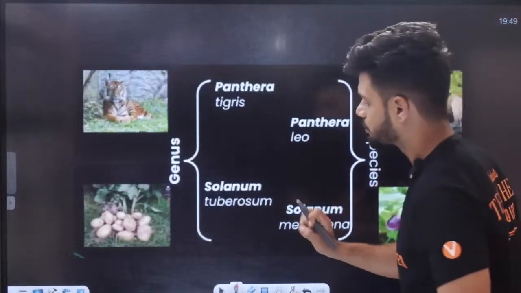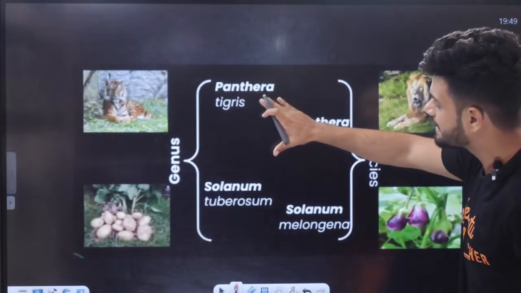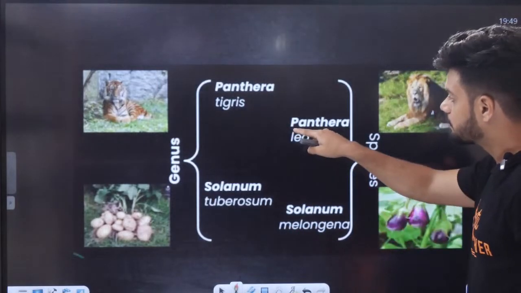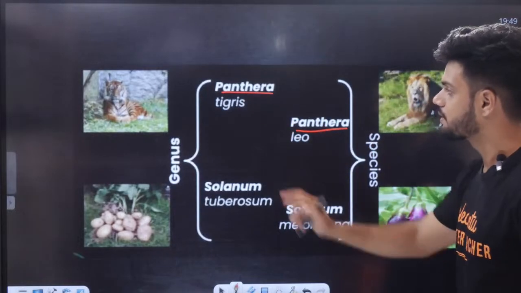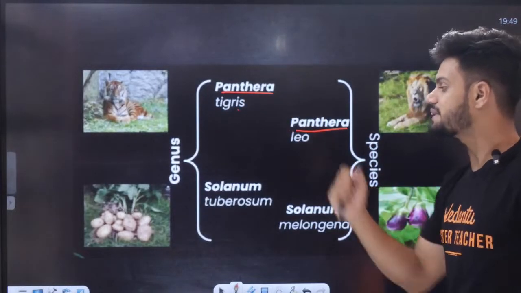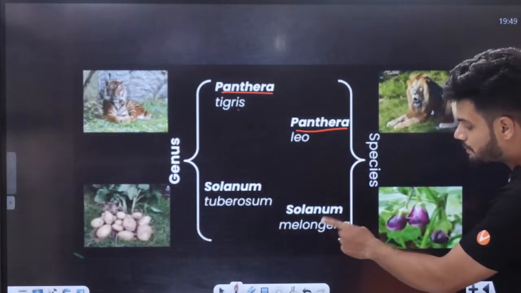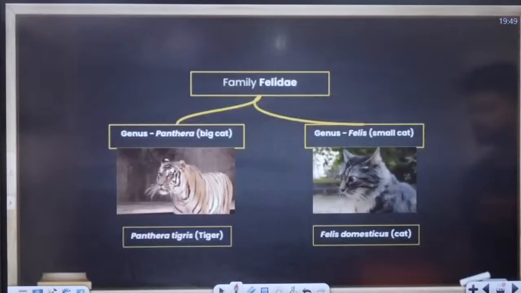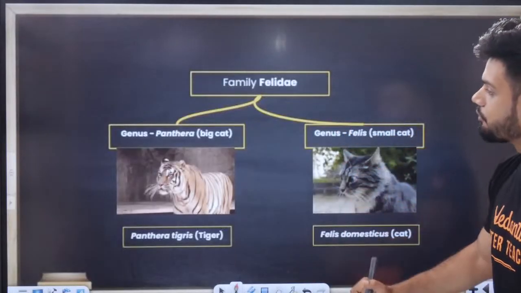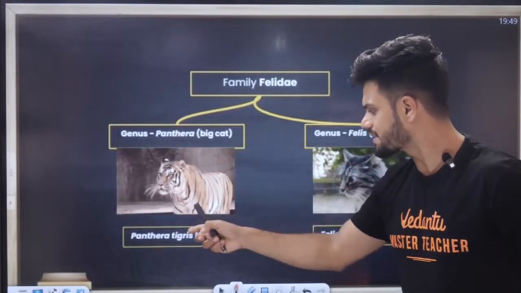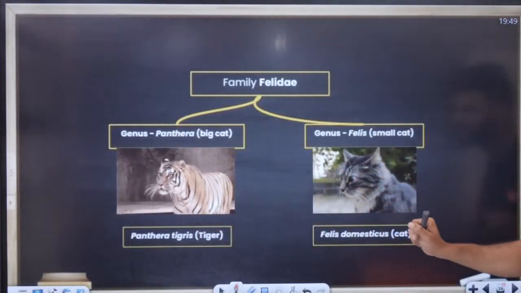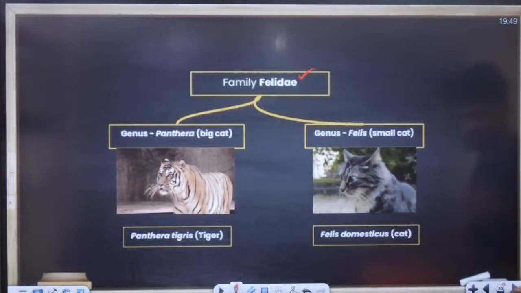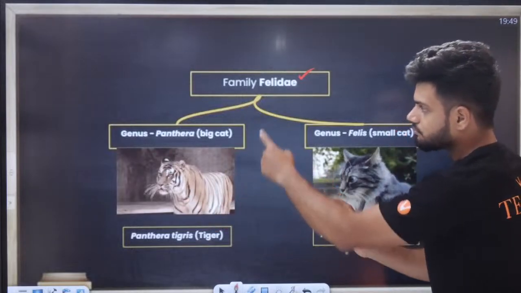For an example of genus, see, students: Panthera tigris and Panthera leo. Genus is the same, species is different. Solanum tuberosum, Solanum melongena: genus is the same, species is different. Then what is family? For example, Panthera, which is your big cats, and Felis, which is small cats, both belong to the same family, Felidae. So many genera grouped together make one family.